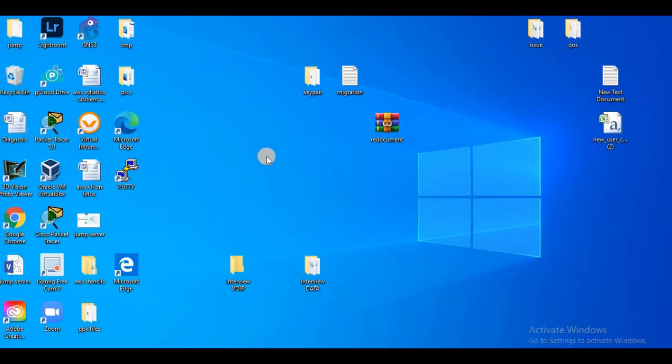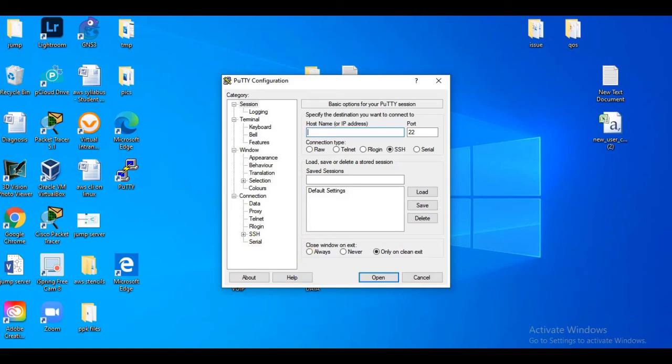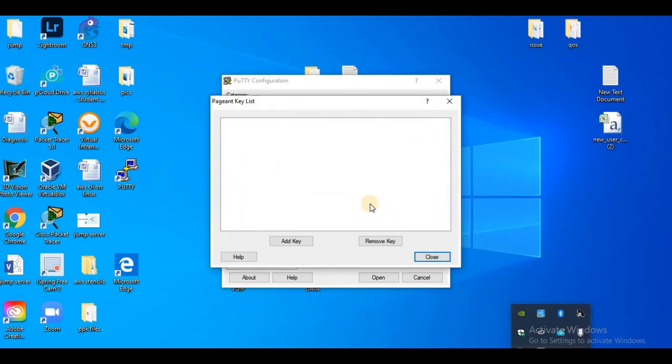To connect to my web server, which is in a private subnet, I will use one PuTTY feature, that is Pageant, and in Pageant I can include the key of my instance, that is my web server.